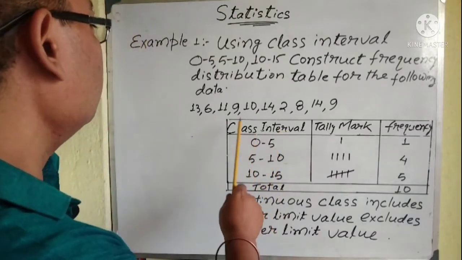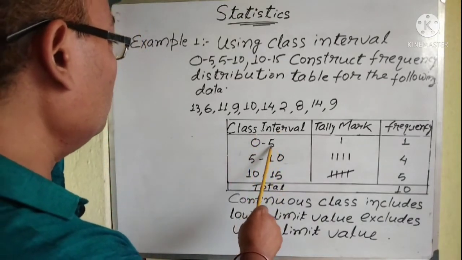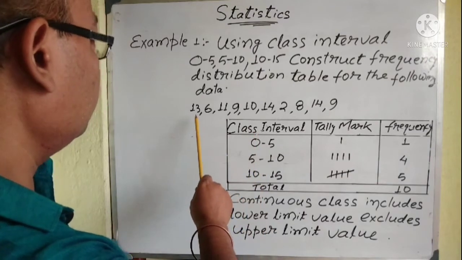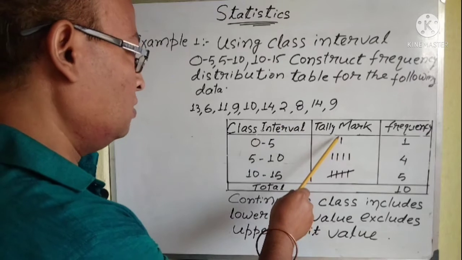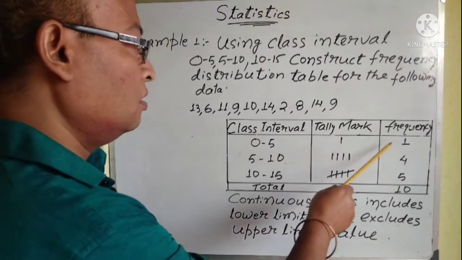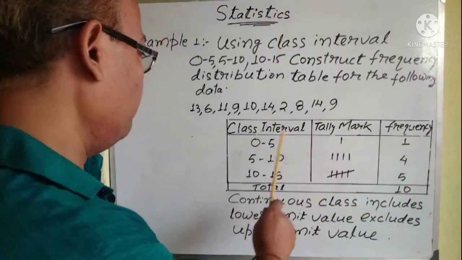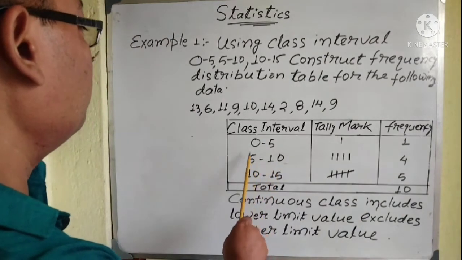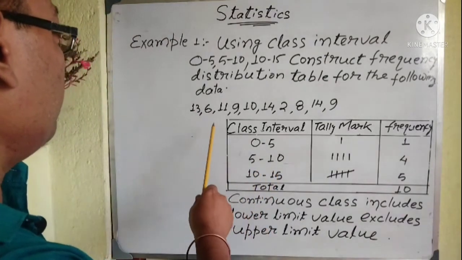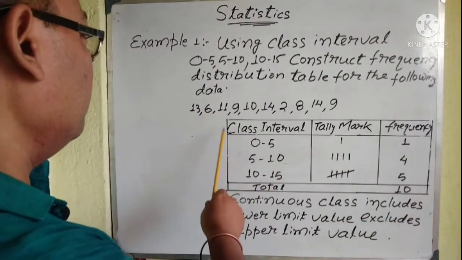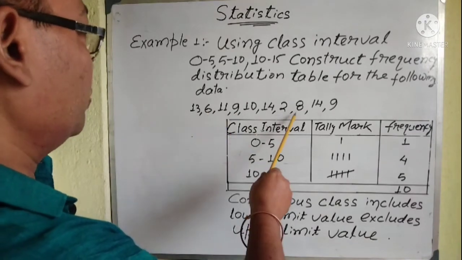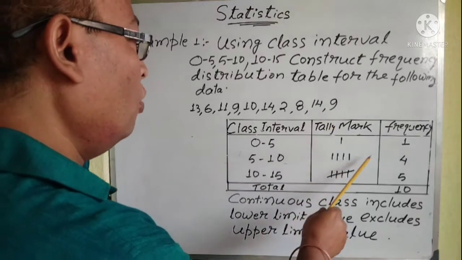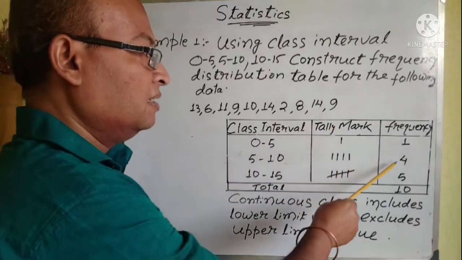Now start counting. From 0 to 5, how many data is there? See, from 0 to 5, only 2 is there. So give a stroke over here, single stroke. The frequency is 1. So 5 to 10, how many data? See, this 1, 2, 3, 4. Give 4 strokes. So it's 4.